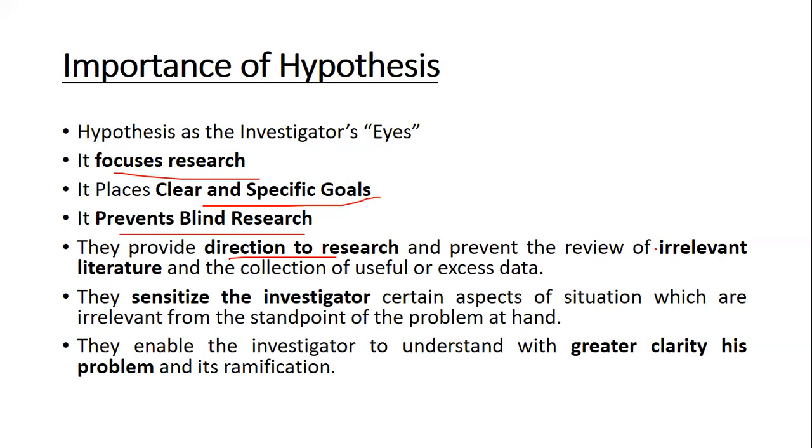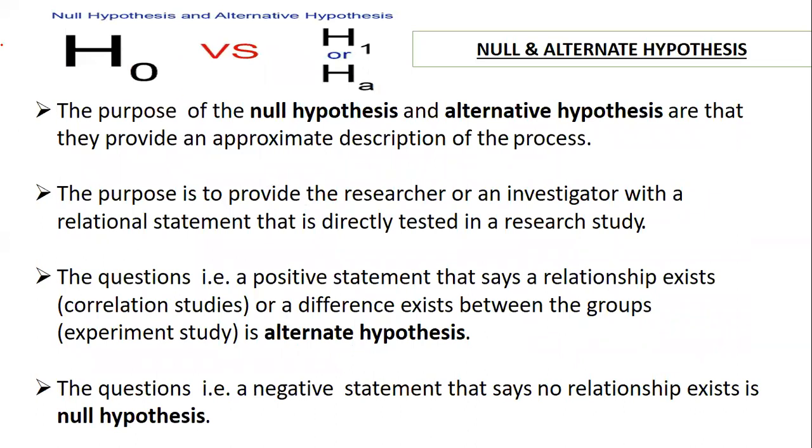So this is basically one thing which is very important when it comes to framing of hypothesis, and that's the reason it plays an important role by stating it as what? The investigator's eye. So yes, now this is very important: the null hypothesis, which is nothing but a negative statement, and the alternative hypothesis, which is a positive statement.